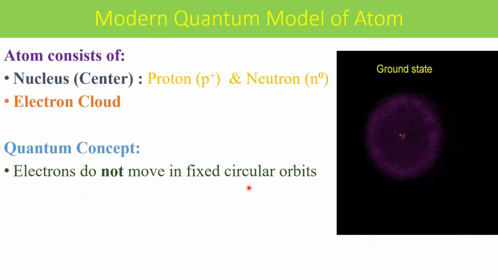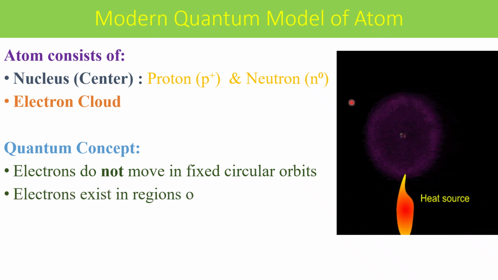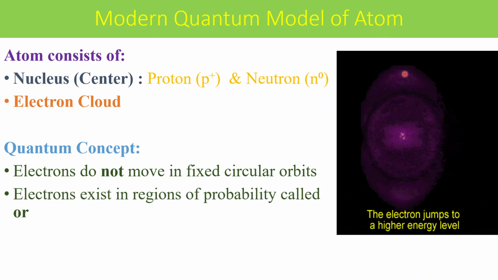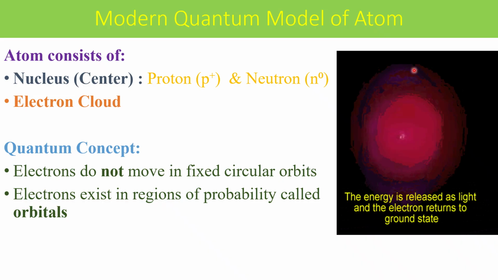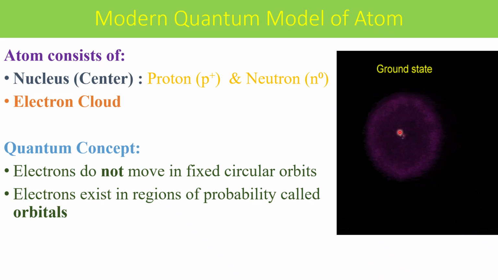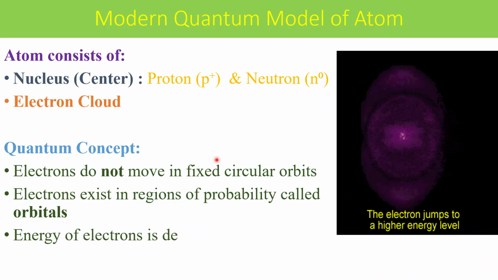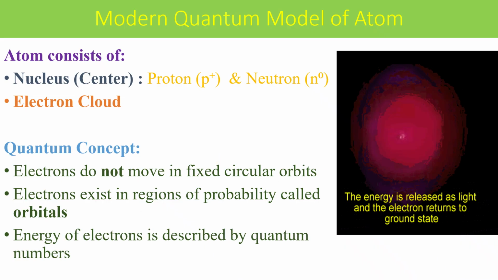When the electron absorbs energy, it goes to the excited state, and after that it returns to the ground state. While returning to the ground state, it releases that absorbed energy as light photons, which will be discussed in the quantum model of atoms.